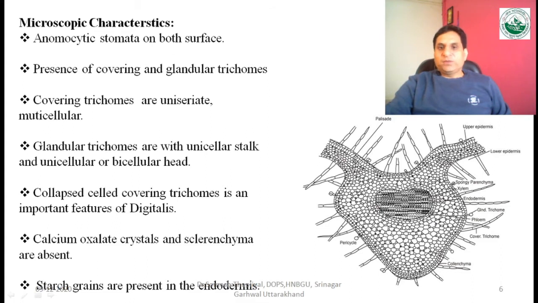And if we talk about the type of stomata which is present on the drug, it is anomocytic, or we can say that the ranunculaceous type of stomata is present. Anomocytic stomata means when the stoma is surrounded by a various number of epidermal cells. At that condition it is known as anomocytic stomata or ranunculaceous type of stomata. And these stomata may be present on the upper as well as the lower epidermis, but compared to the upper epidermis they are more in the lower epidermis.